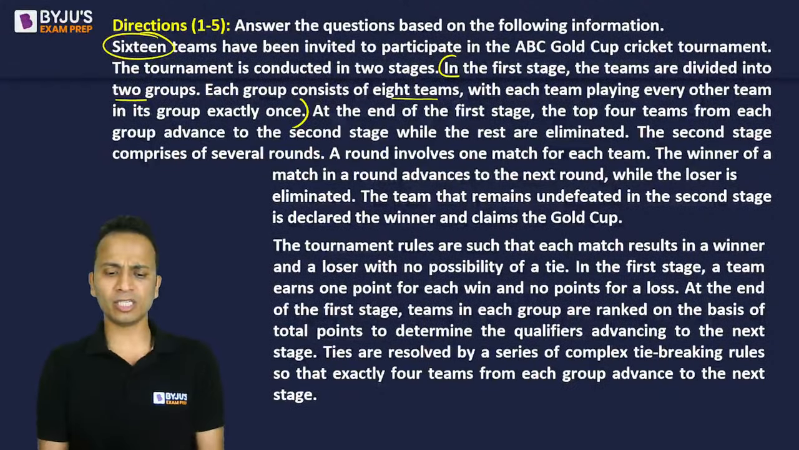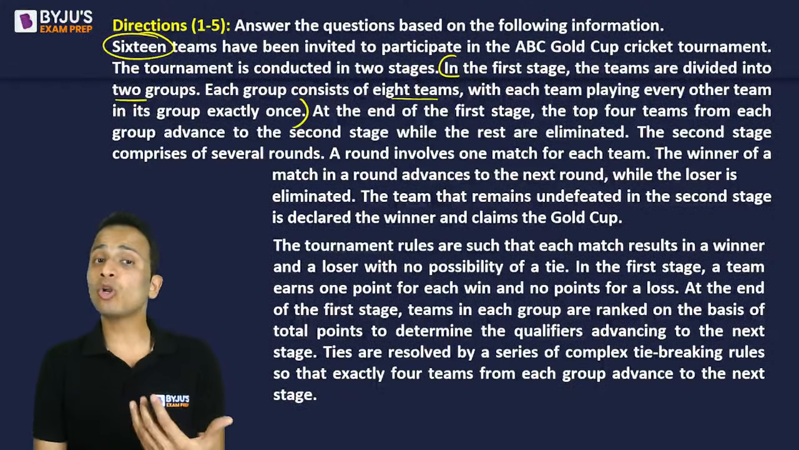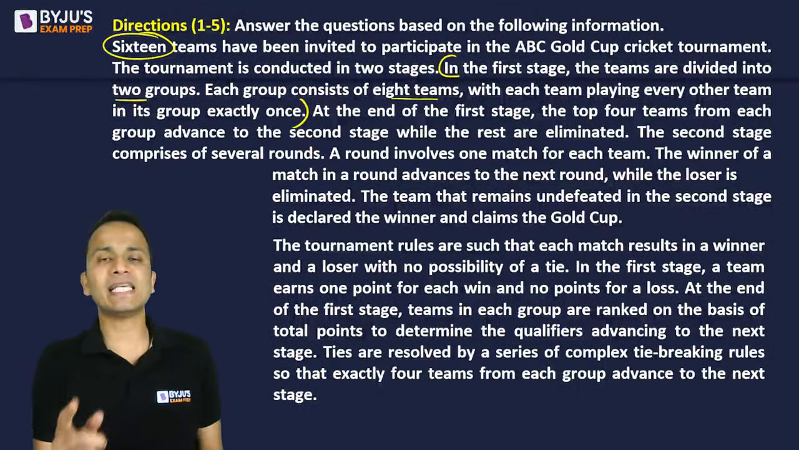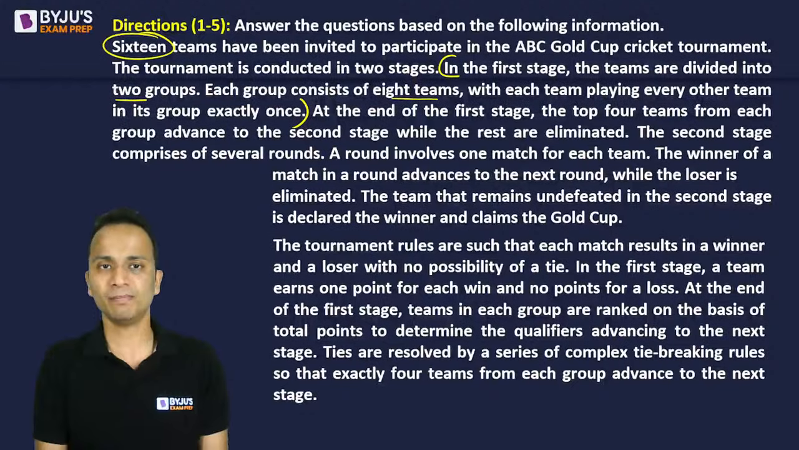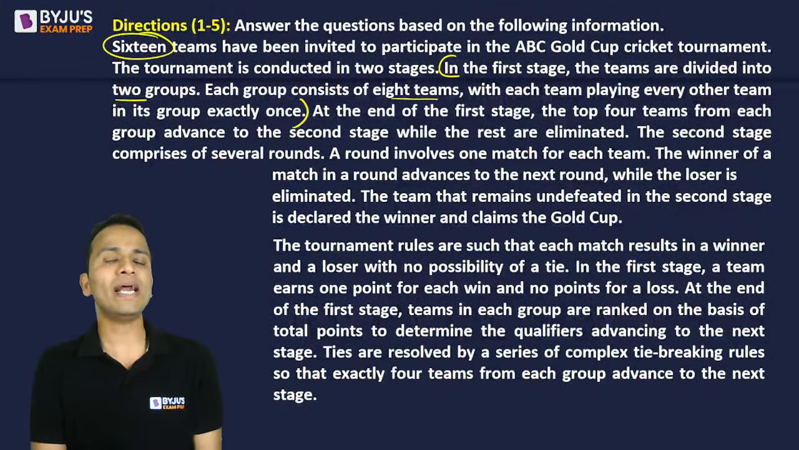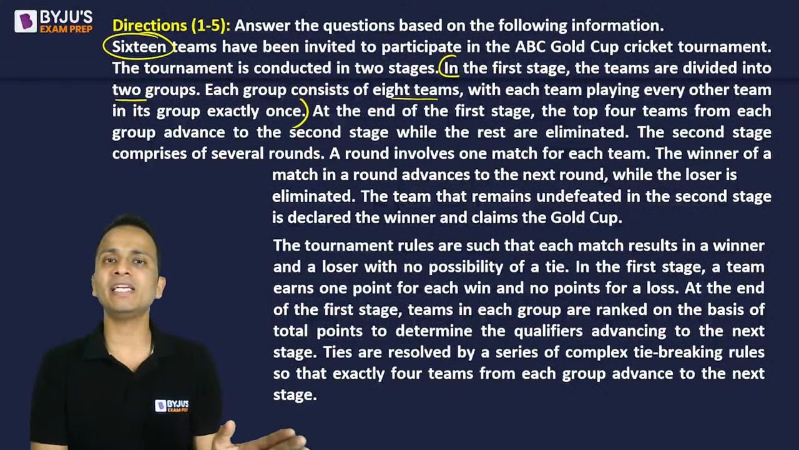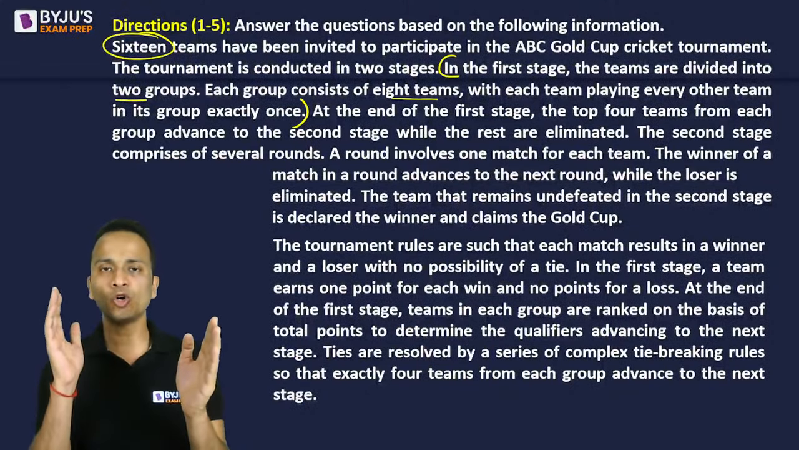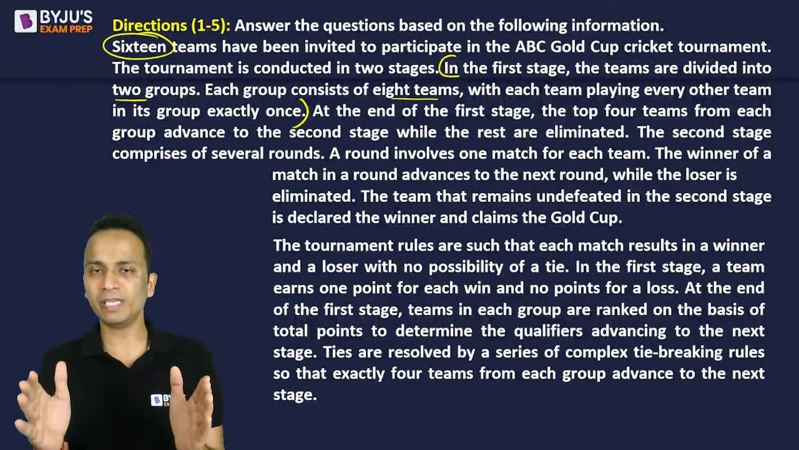Now, what is this called? This is called a round robin tournament. Round robin, when every team will play exactly one match with every other team. All right, this is called round robin. At the end of first stage, the top 4 teams from each of these 2 groups will advance to the second stage while the remaining teams are eliminated. So we have 8 teams in group A, 8 teams in group B. All right.